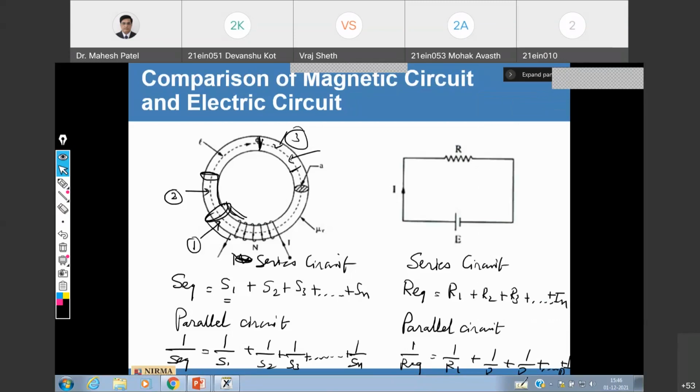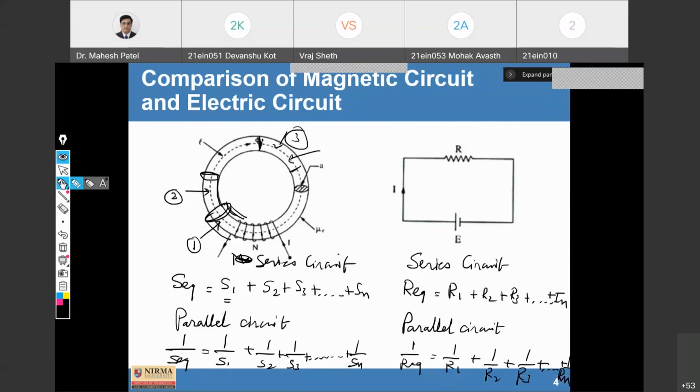That means you all know about electric and magnetic circuits and their comparison. Fine. Okay. Now let me discuss the analysis of magnetic circuits and their various equations. Fine.